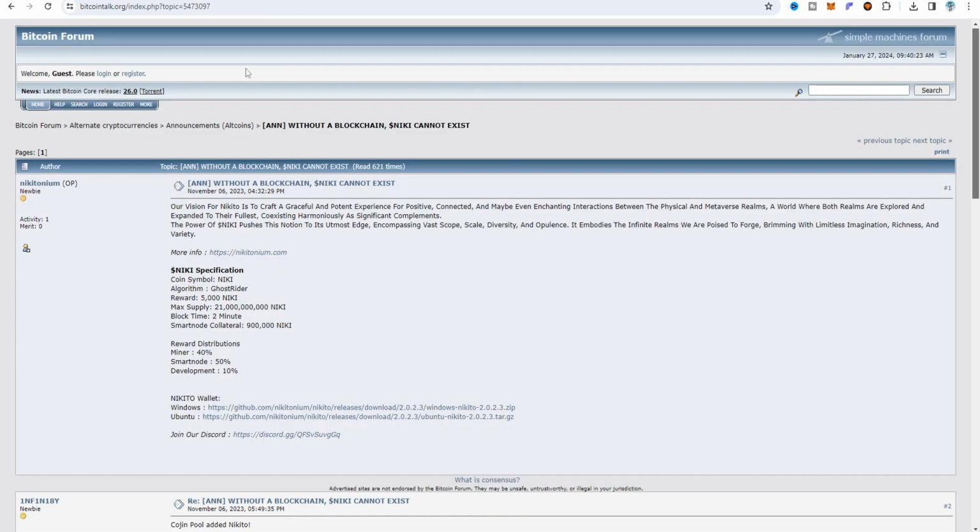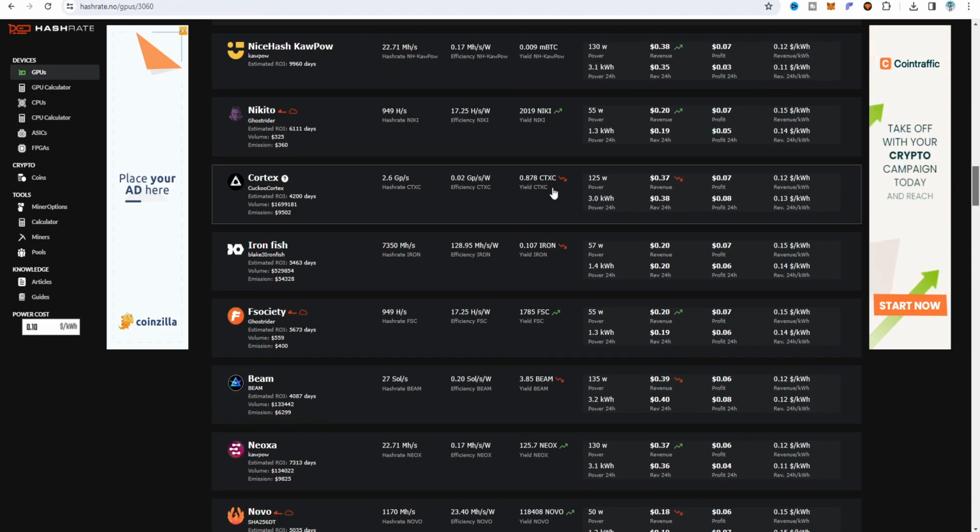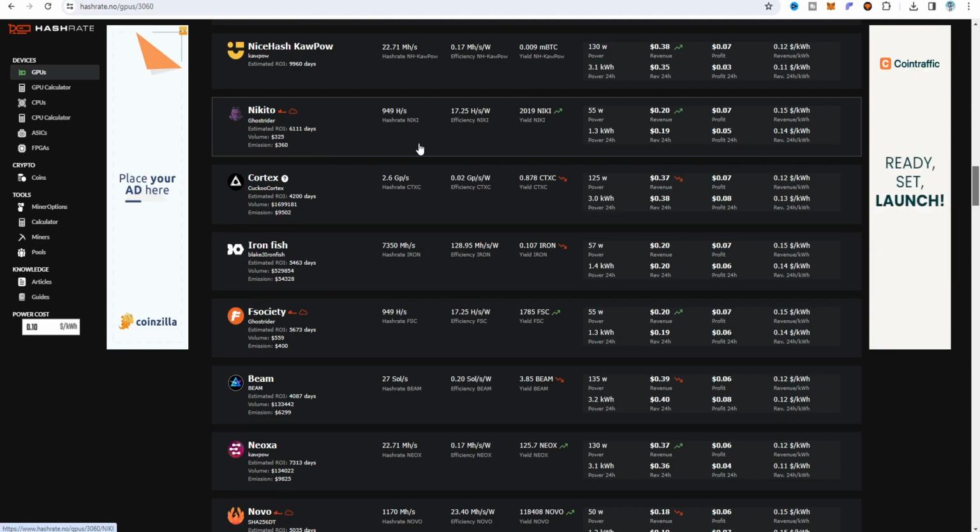So Nikito coin is also available on Hashrate.no, and here we can see that right now Nikito on the 3060 card runs the Ghostrider algorithm. The hash rate you can get is around 949 hashes per second. The efficiency is 17.25 hashes per watt, and the power reported is about 55 watts on a medium overclock setting. You can get around 1.3 kilohash per hour, and this is the 24 hours rate.